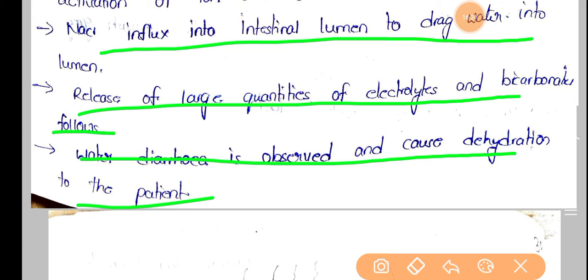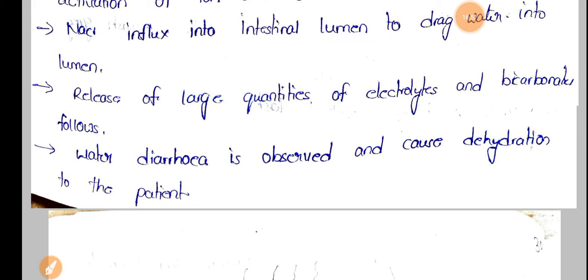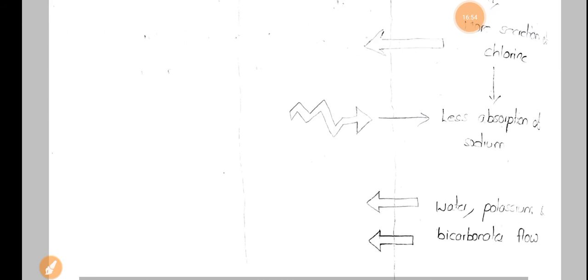So whatever water, electrolytes and bicarbonates are present in our body will be pulled into the intestinal lumen by the increase in cyclic adenosine monophosphate. Then whatever the lumen is containing, water, electrolytes, bicarbonates, will be excreted in the form of watery diarrhea. This is all what happens in the intestine.